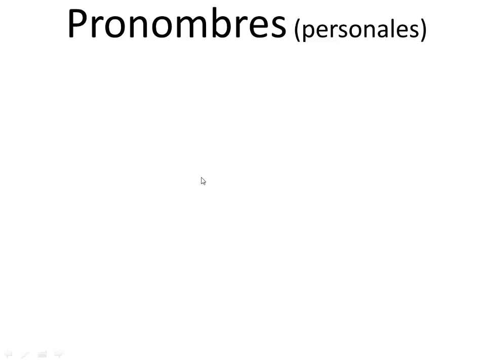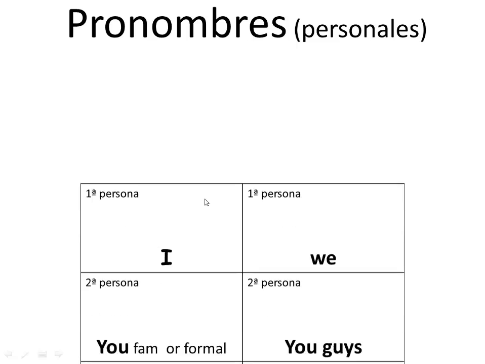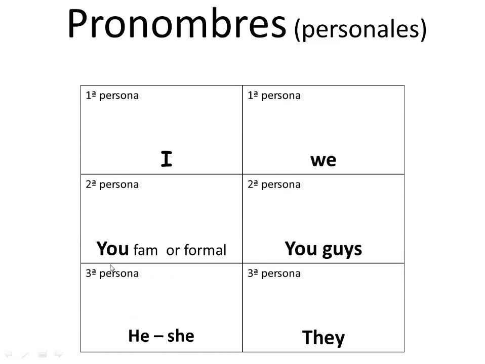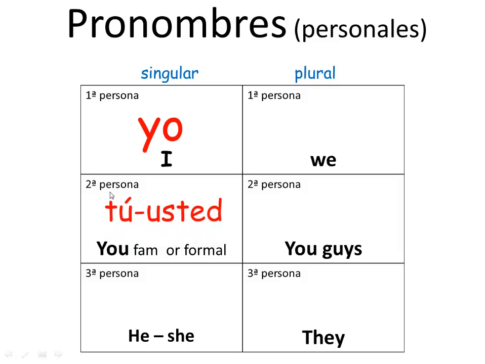So let's just wrap it up and let's look at our graphic organizer. We've got pronombres personales. Here we go, primera, segunda, tercera, primera, segunda, tercera, and then we've got singular forms and plural forms of it. So primera persona singular is yo, I in English. Segunda persona singular is tú or usted. Familiar form for you is tú, and the formal form for you is usted. Remember, usted is only used in Spain formally, and in Central or South America, the usted form can be used formally or informally to address people.